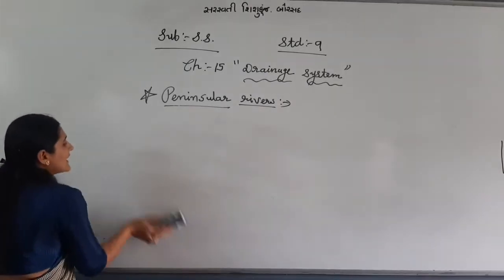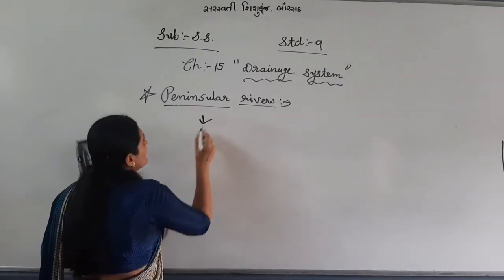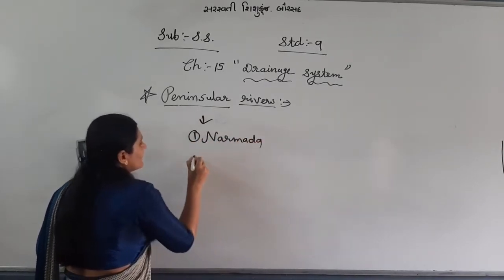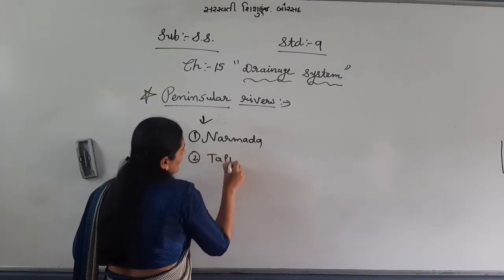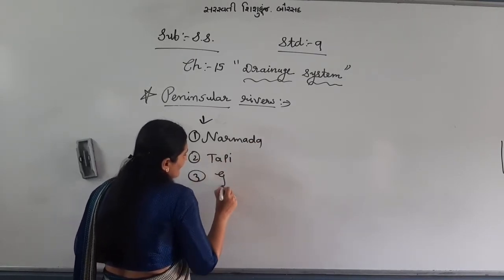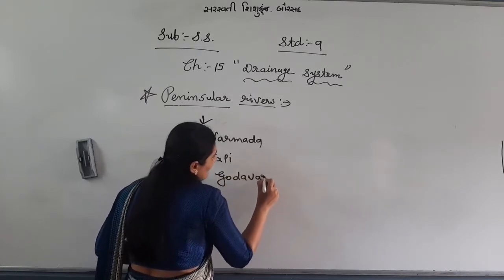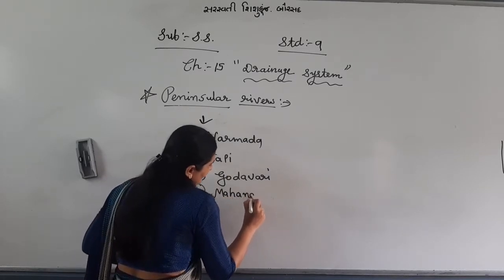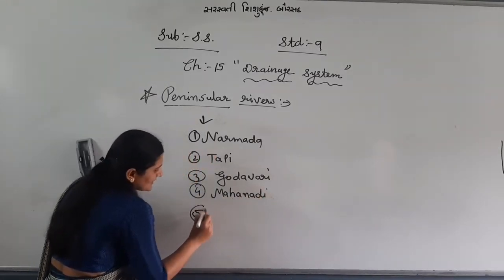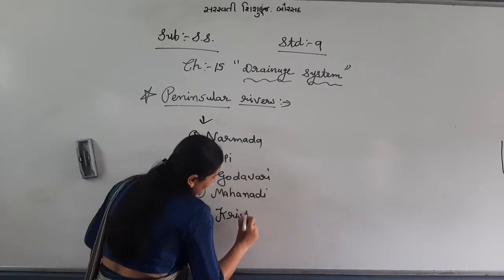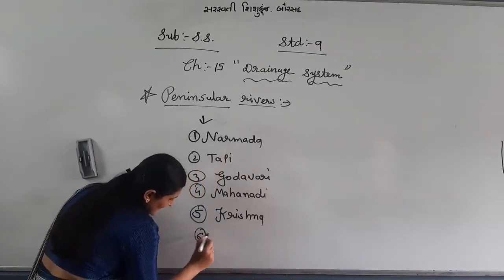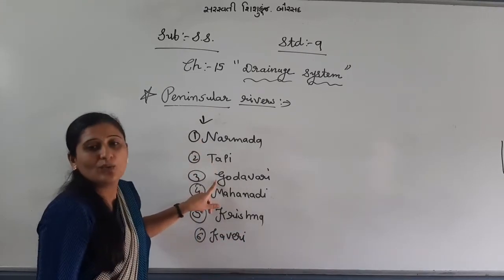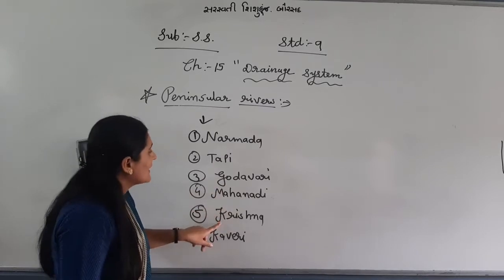Let me tell you first of all which are the peninsular rivers. First one, Narmada. Second one, Tapi. Third one, Godavari. Fourth, Mahanadi. Fifth, Krishna. And last one, Kaveri. See, these six are Narmada, Tapi, Godavari, Mahanadi, Krishna and Kaveri.